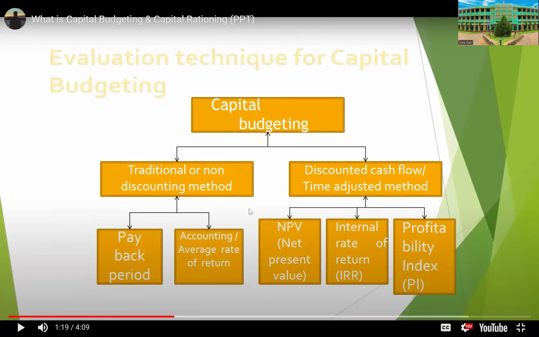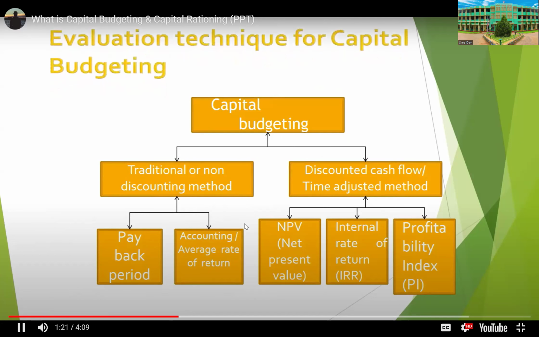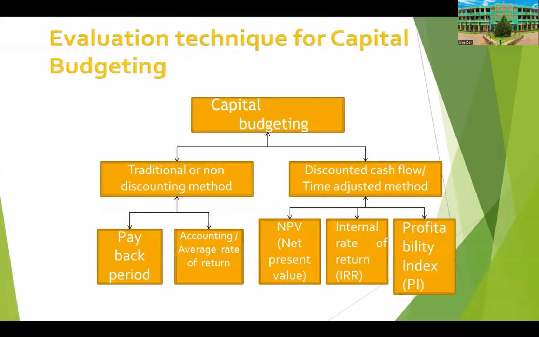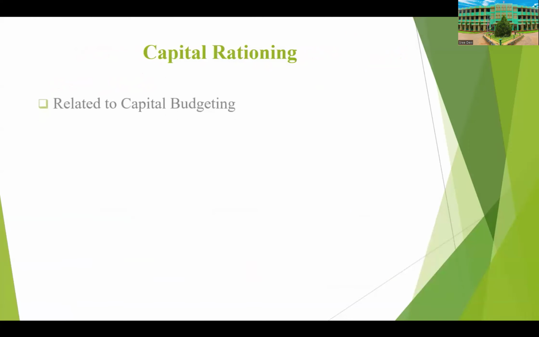The traditional or non-discounting methods include two techniques: payback period, and accounting rate of return or average rate of return. Under discounted cash flow or time-adjusted methods, the various techniques are NPV, that is net present value, IRR, that is internal rate of return, and profitability index, that is PI. These are the various evaluation techniques for capital budgeting.